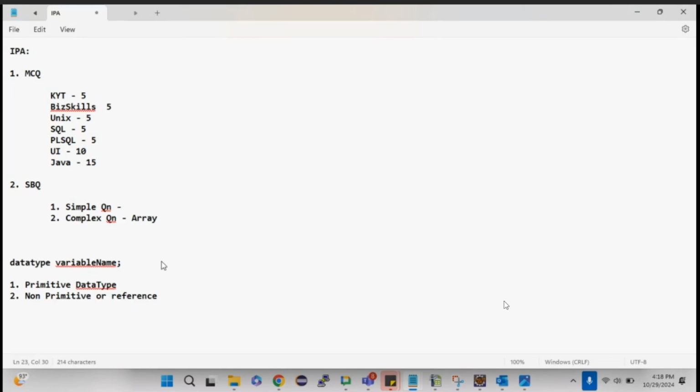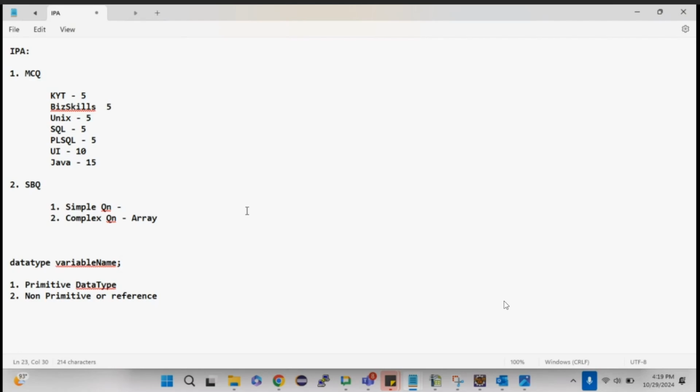Let me just put it with a simple example. In your home, if you want to keep some jewels, obviously you will be keeping them in your cupboards, right? You know where your jewels are exactly, because you are storing them right there. Just consider that as a primitive, for understanding purposes. Whereas if it is non-primitive, you go to a bank and keep the jewels over there. They will simply give you one locker key, right? That tells you where the jewels are getting stored. That is non-primitive, the memory address. Only you will get an address, which is known as the locker key.